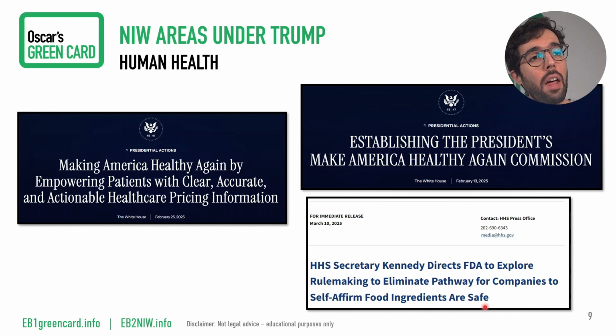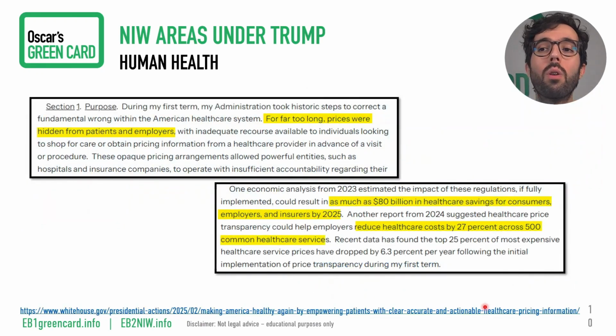So this is just to show you that they are worried about food, they are worried about human health. Of course, these are always priorities of all governments, and they are starting to generate documentation that you could potentially use.